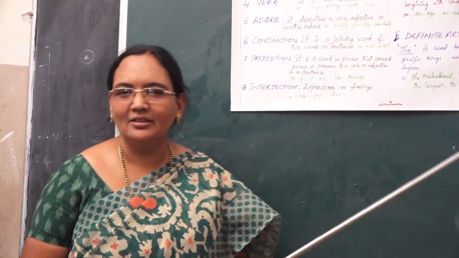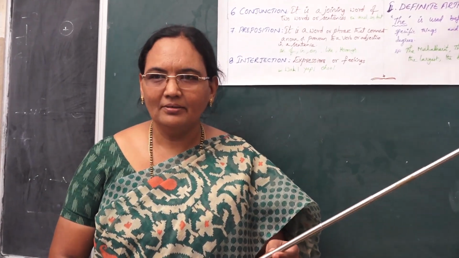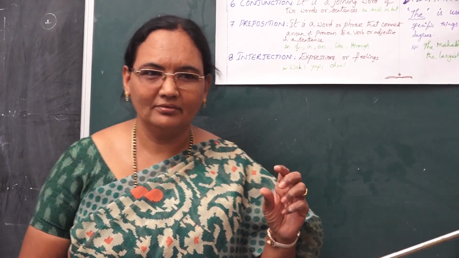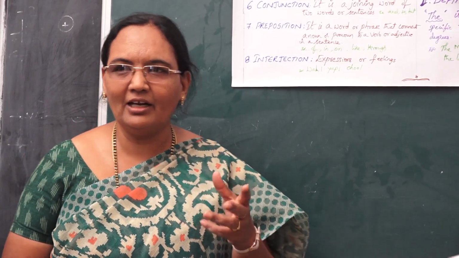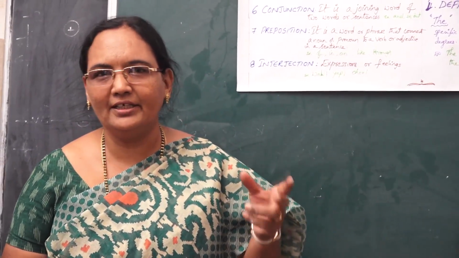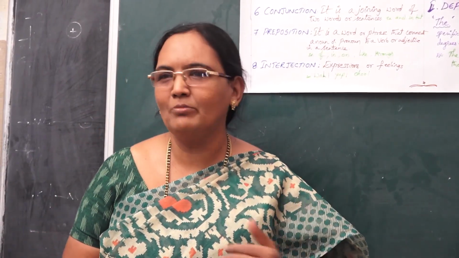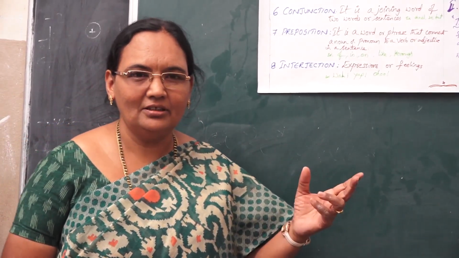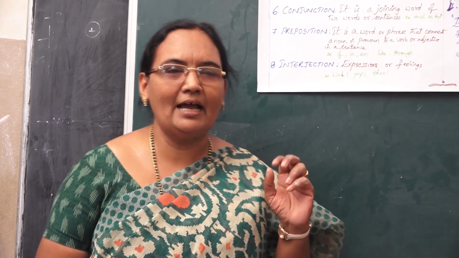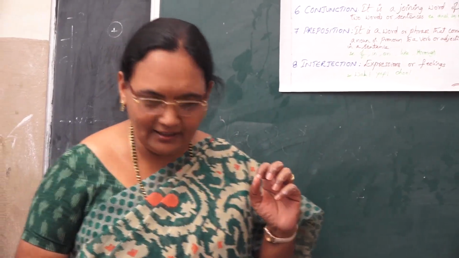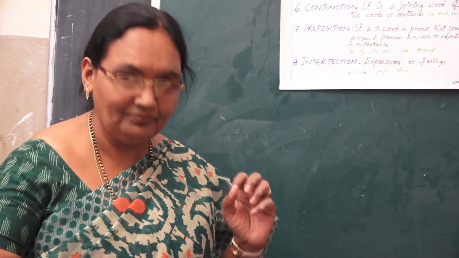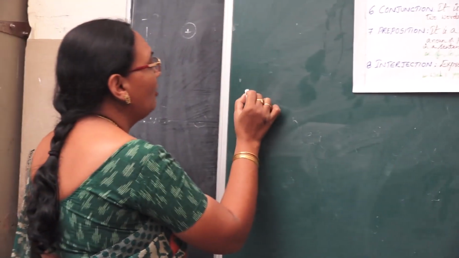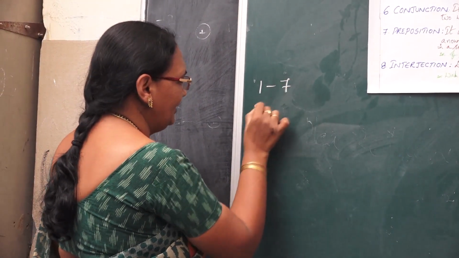Children, now let us go through Section B. In the question paper you have already gone through Section A with the comprehension passage. Now I am going to teach you Section B, under which vocabulary and grammar come. You have already gone through 1 to 7 and 8 to 12.